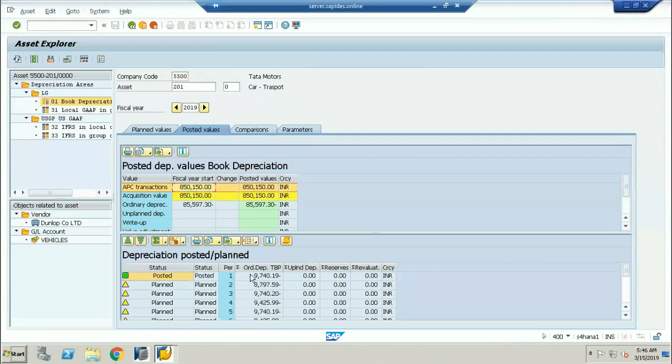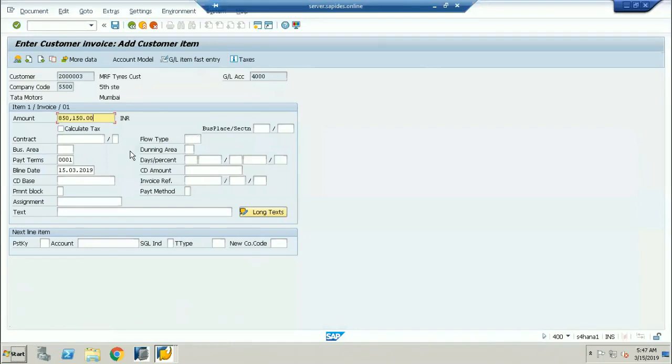Out of 850,150, I'll post the depreciation, or if I want to go for the gain on assets, I'm just copying this amount and putting it over here. Now I want to sell based on the profit, so I'll put it as 9 lakhs. Okay, that is 50,000 extra, because I want to see the profit on sale of asset now, not based on the depreciation.